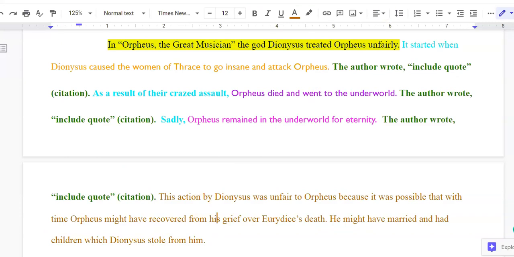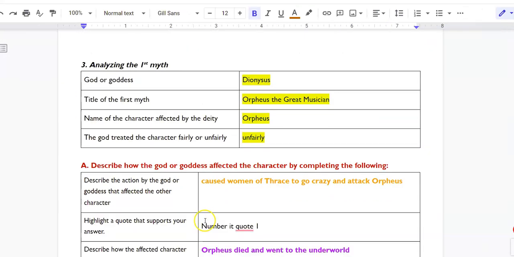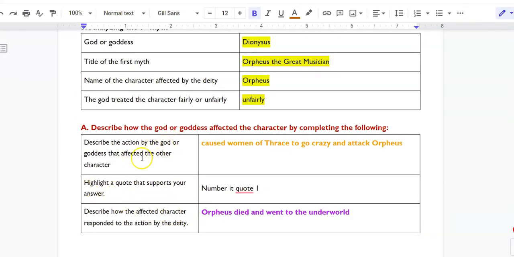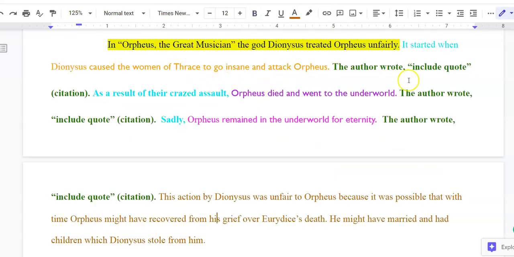In my example brainstorming sheet, the action that Dionysus did that affected Orpheus was that he caused the women of Thrace to go crazy and attack Orpheus. And then I was supposed to come up with a quote, highlight that quote and number it 1 that supported this, okay? So again, what that is depends on what you're writing about, but it's the action by the god or goddess that affected the other character that you think is fair or unfair. So that was the action by Dionysus, so now I'm going to put that in my paragraph. It started when? Here's my transition.